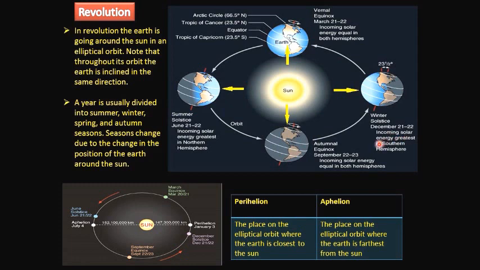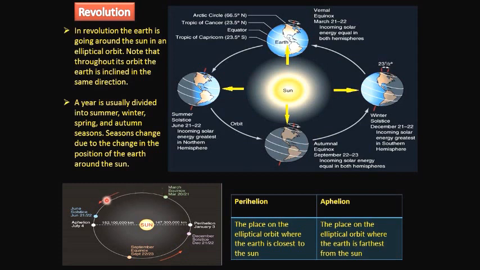So the incoming solar energy is greatest in the southern hemisphere. It makes the earth experience the longest day and shortest night in the southern hemisphere, and the shortest day and longest night in the northern hemisphere. So based upon the position of the earth during different periods of the whole year, the seasons are majorly divided into 4 seasons: summer, winter, autumn, and spring. This inclination of the earth's axis causes the earth to experience different seasons during different periods of the year.